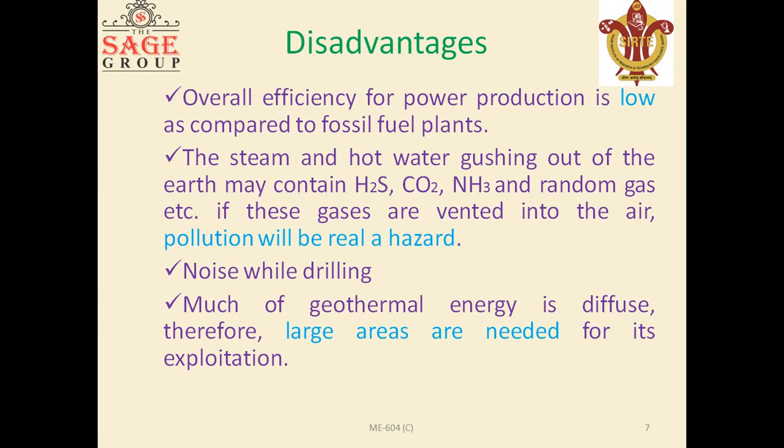Some of the disadvantages are there. The first one is that the overall efficiency for power production is low compared to fossil fuel plants. The efficiency is about 15% compared to about 38% for a fossil fuel plant. The steam and hot water gushing out of the earth may contain H2S, CO2, NH3 and random gases, etc. If these gases are vented into the air, pollution will be a real hazard. Noise while drilling. Much of geothermal energy is diffuse, therefore large areas are needed for its exploitation.